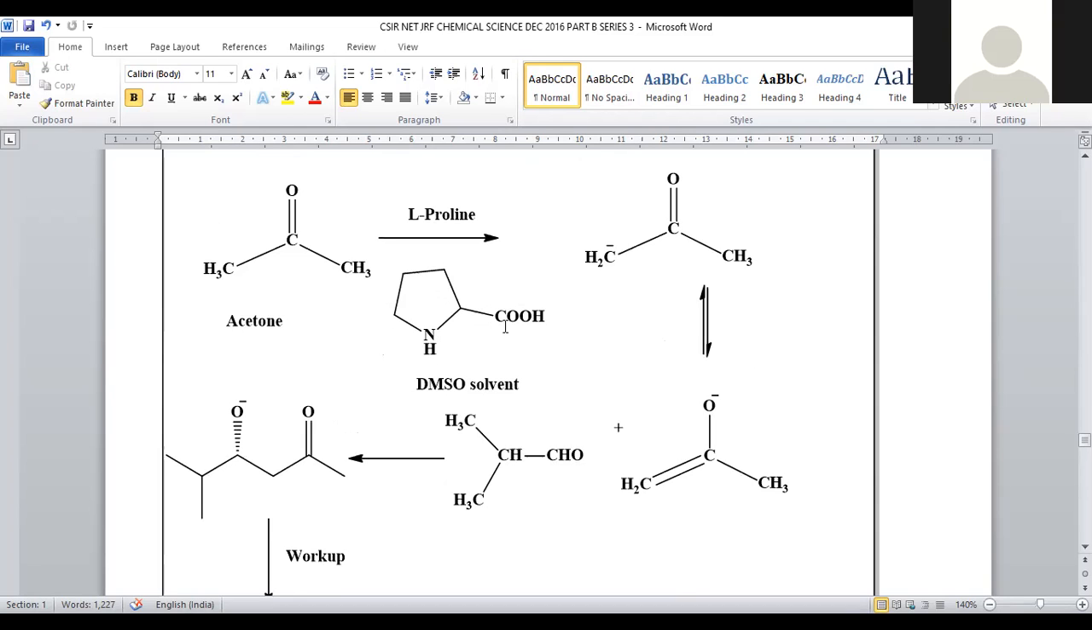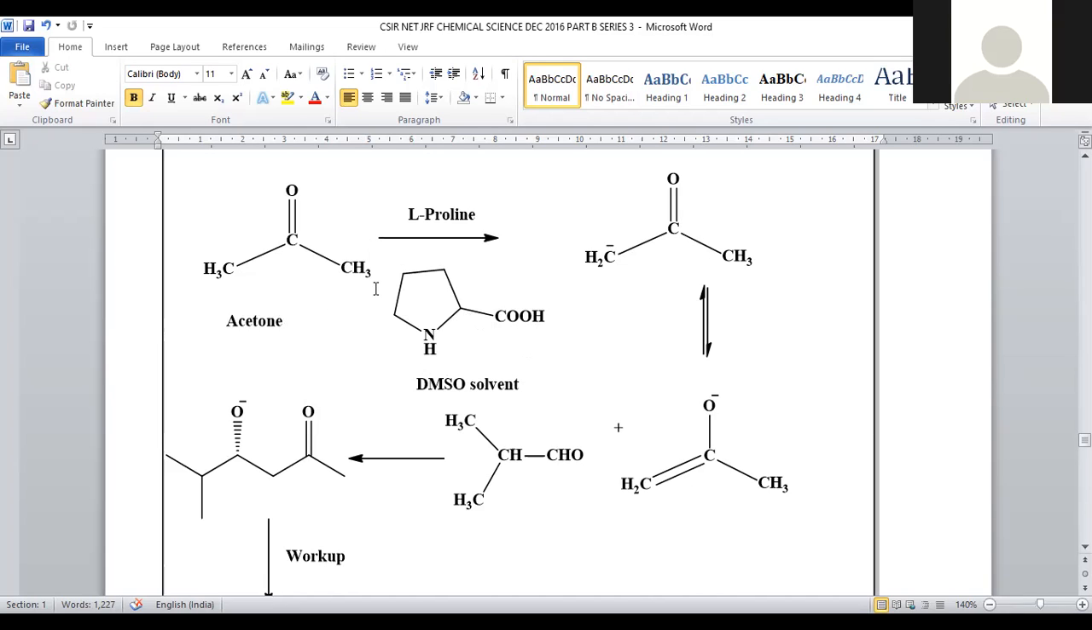L-proline will be like this, an amphoteric compound. It is a 5-membered ring system with a pyrrolidine ring. Saturated pyrrole is called pyrrolidine, and we have COOH. L-proline is the only cyclic amino acid; all the remaining ones are open chain amino acids. So this kind of system will be L-proline, with pyrrolidine and COOH.